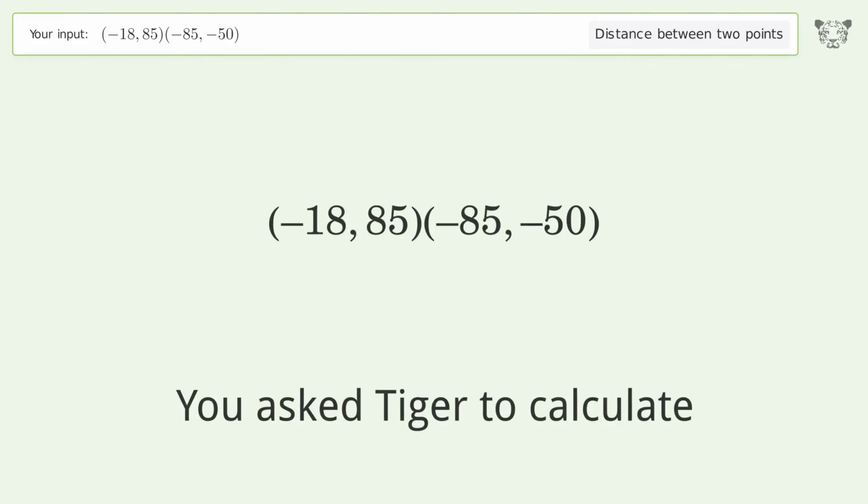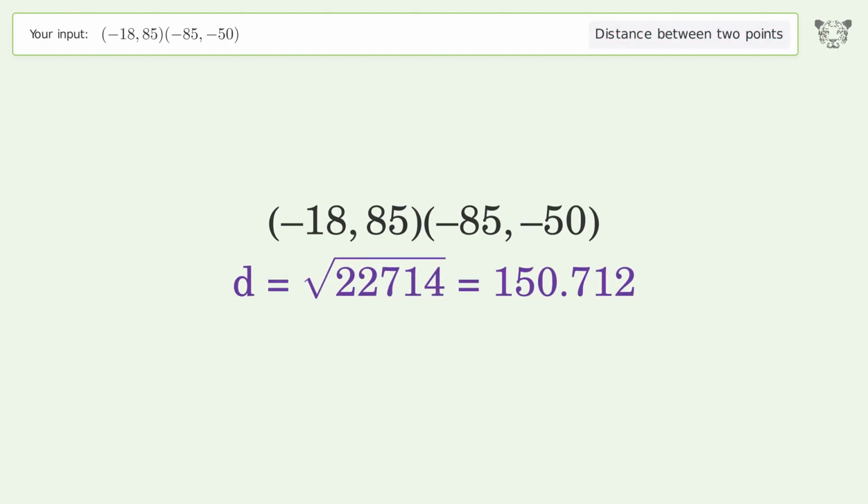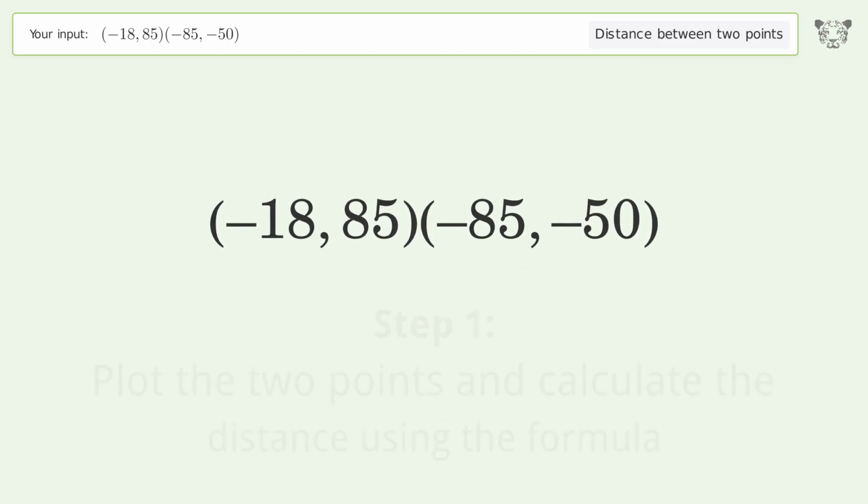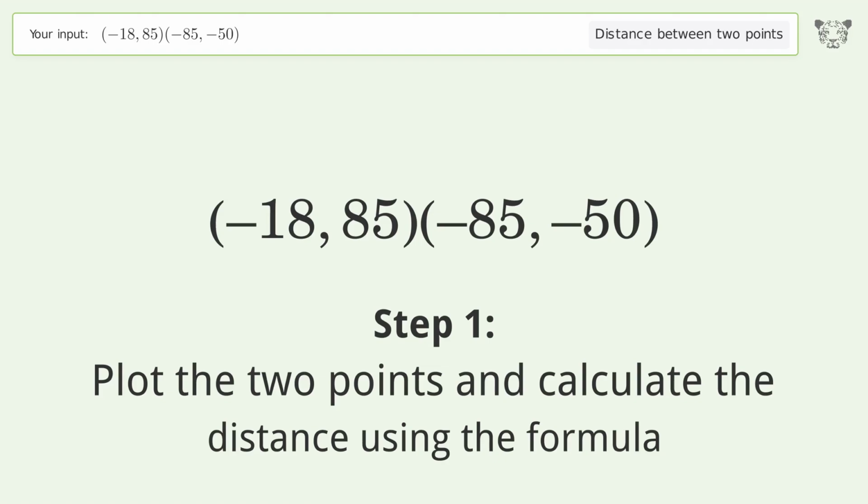You ask Tiger to calculate. This deals with the distance between 2 points. The distance between the 2 points is the square root of 22,714, or 150.712. Let's solve it step by step. Plot the 2 points and calculate the distance using the formula.